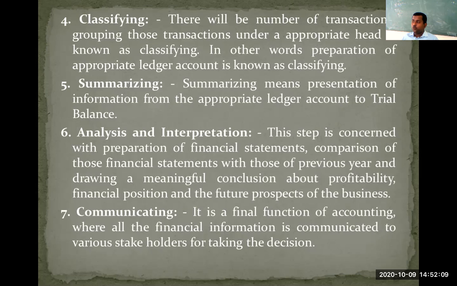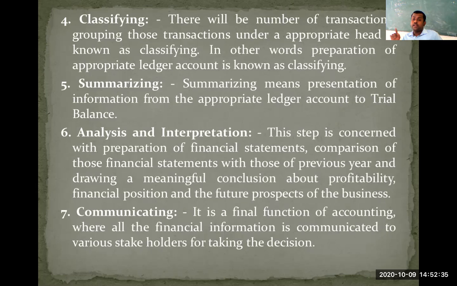Now what we need to do? We need to bring all sales transactions to one place, and record them under a particular head called sales account. You can take one more example. We have paid salary to n number of people, n number of times in a year. But all salary transactions do not appear at one place in the book of journal.